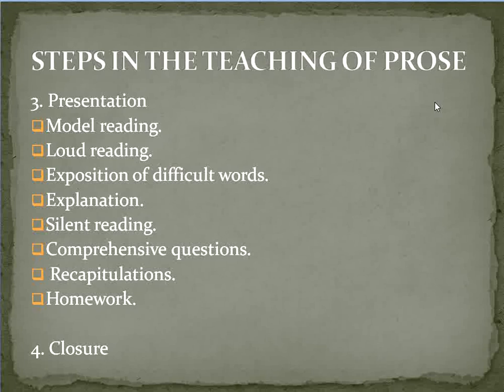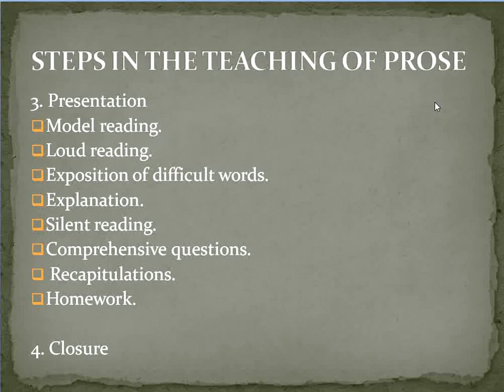What is the next one? Silent reading. After explanation, the teacher will ask the students to read the paragraph silently and understand it. Silent reading means the students are expected to read the paragraph without moving their lips. And after that, comprehension questions.